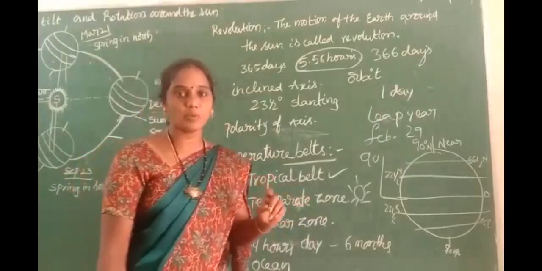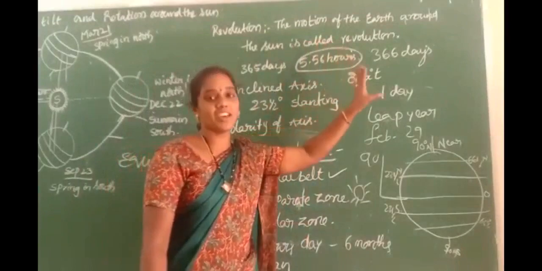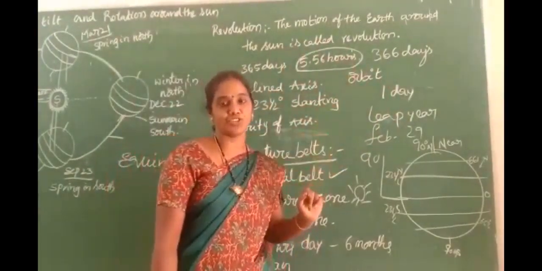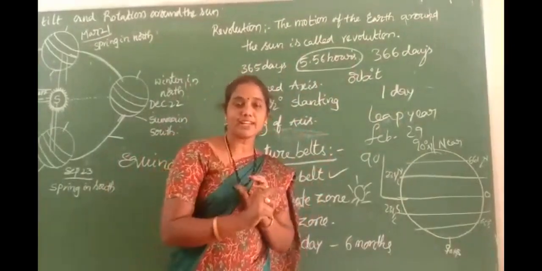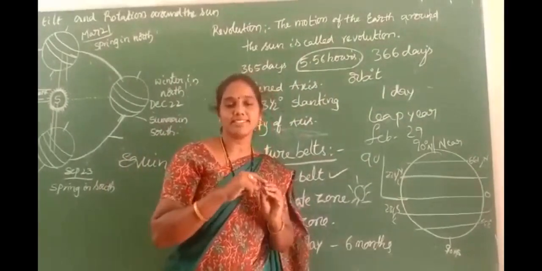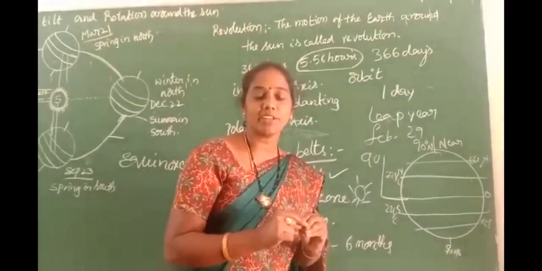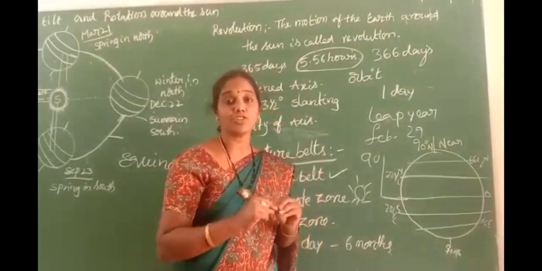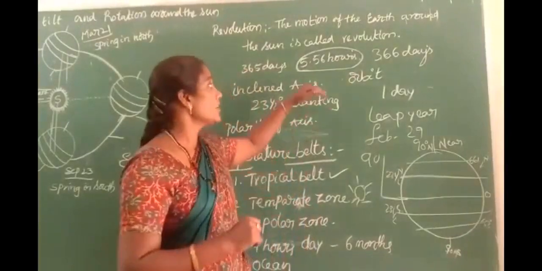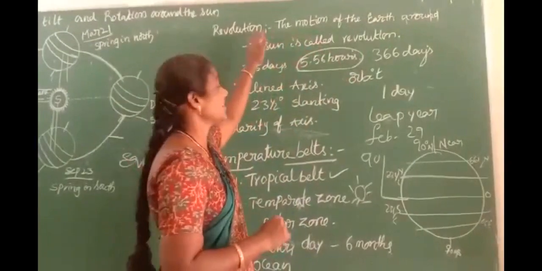And we have a second movement, revolution. So children, revolution is the motion of the earth around the sun. The earth rotates on itself and also moves around the sun. This is called revolution. The earth takes 24 hours for one rotation. Revolution takes 365 days and 5.56 hours. So the earth's second movement is revolution.